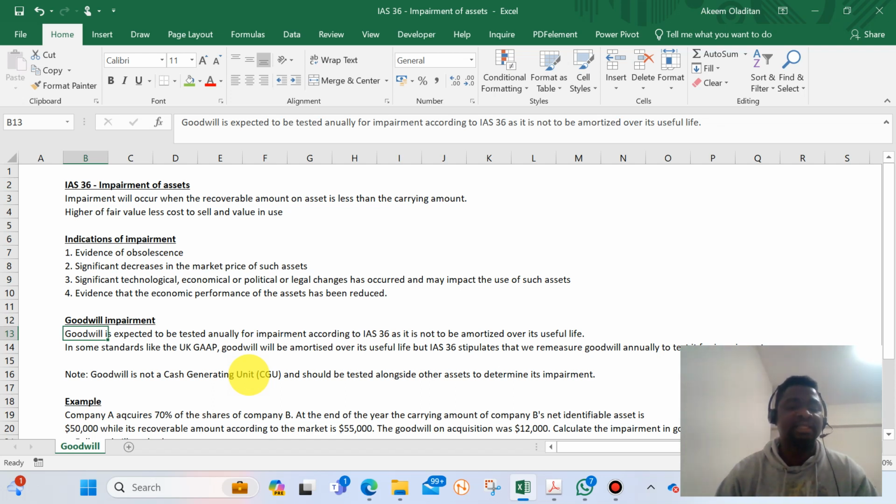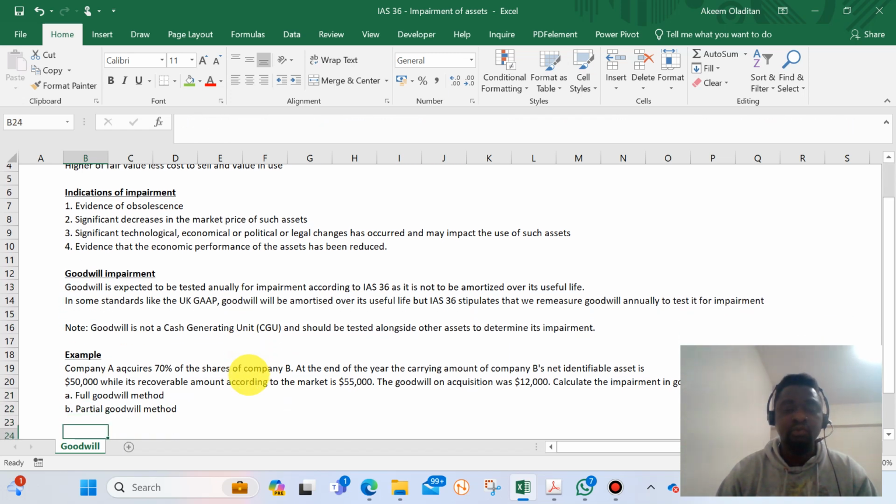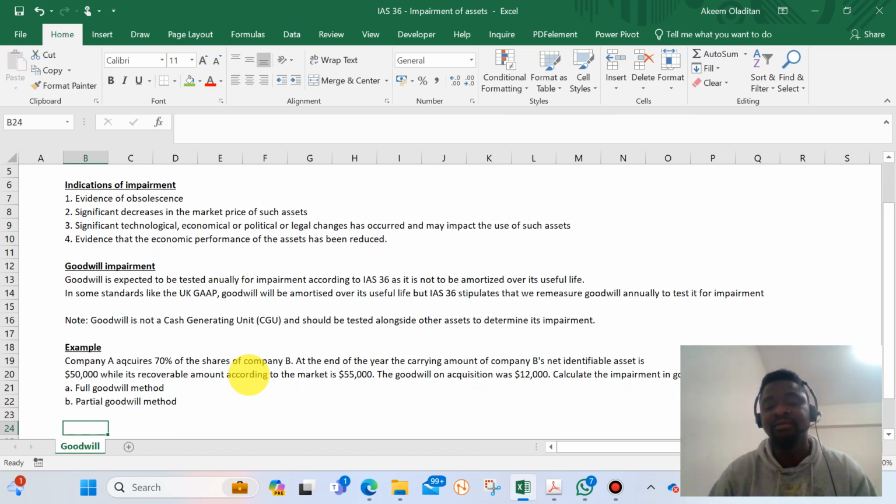Unlike in some standards like the UK GAAP, which state that goodwill is to be amortized over its useful life, it can be maybe 5 years, 7 years. But the standard, I think the GAAP focuses on a maximum of 10 years when you are amortizing goodwill. But for the purpose of IAS 36, we need to remeasure the goodwill annually, not to amortize it. So it's from the remeasurement of the goodwill that we know whether there's a need to impair it in the books.